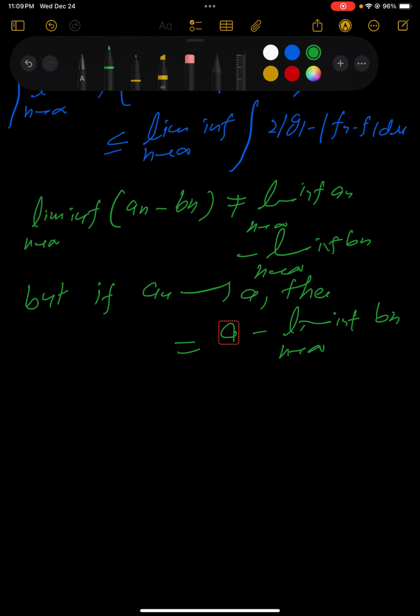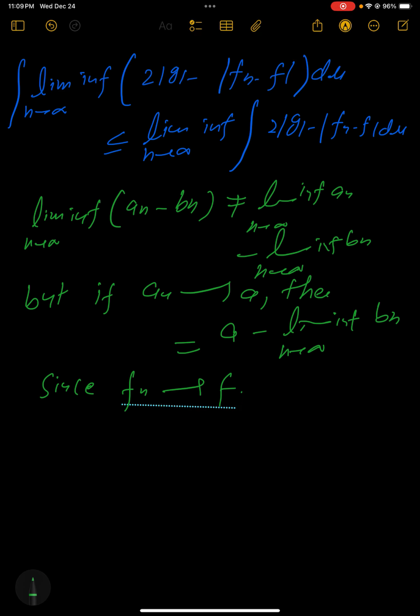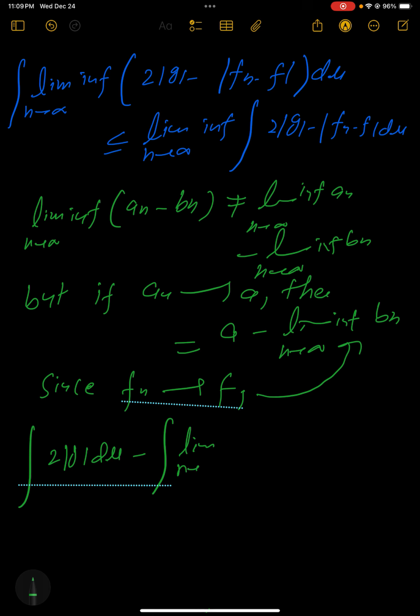So now since fn converges to f, we can use this property, okay. So then we can apply the limit. If we apply the limit and also split the integral, this will be the integral of 2g d mu minus, and what do you think about the limit inferior of the integral of fn minus f d mu?